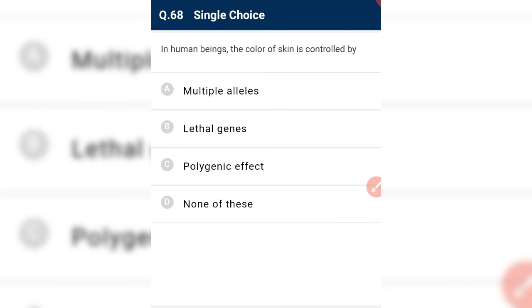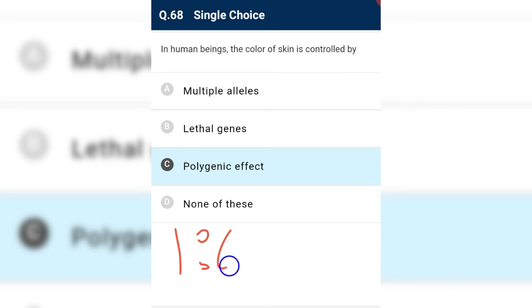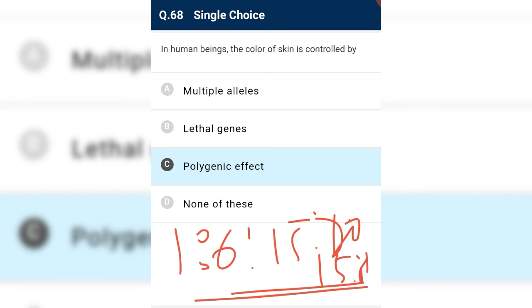In human beings, the color of skin is controlled by polygenic effect, that is when one character is affected by more than one gene. So 3 genes are responsible for controlling human skin color, and the ratio comes out to be 1:6:15:20:15:6:1. So this is our answer.